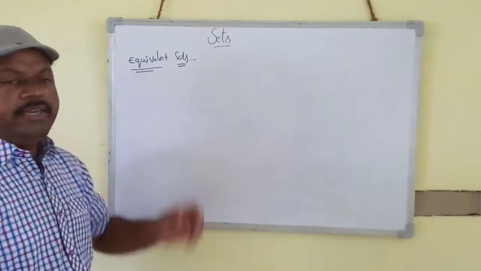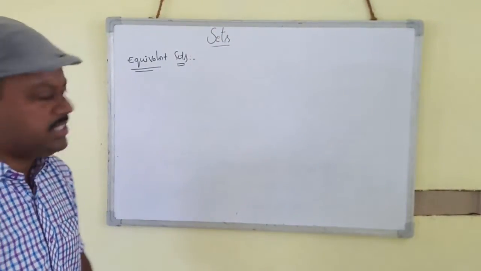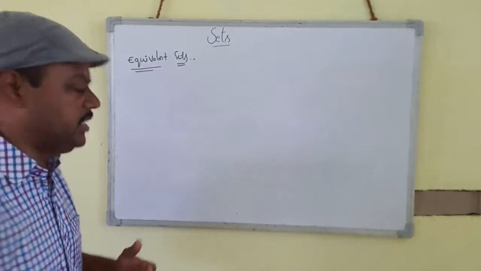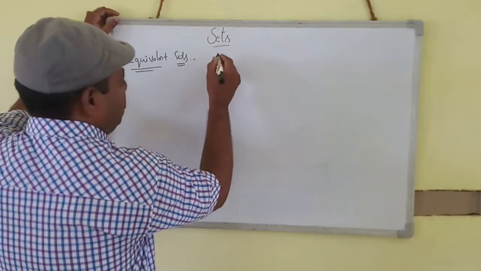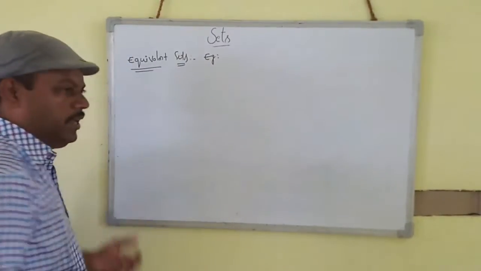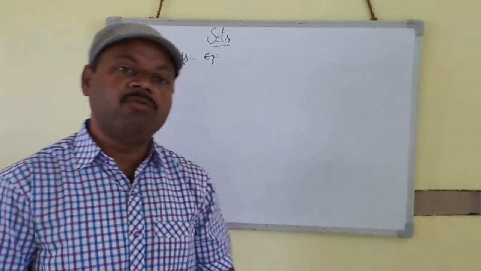Next type is equivalent sets. Equivalent sets means only the cardinal numbers are equal.